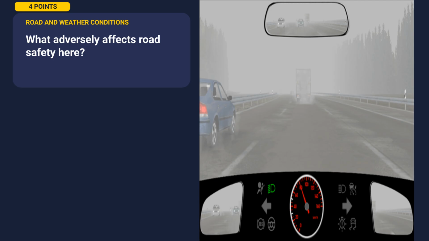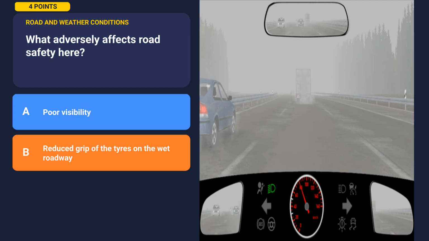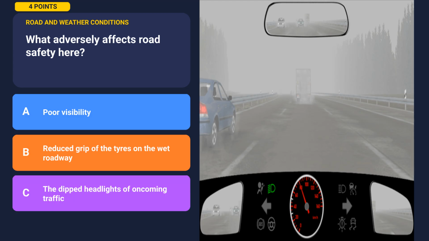Here we go with the next question. What adversely affects road safety here? Study the scene carefully before looking at the options. Option A. Poor visibility. Option B. Reduced grip of the tires on the wet roadway. Option C. The dipped headlights of oncoming traffic. Take a moment to pause and decide. Hit play when you want to see the correct answer.